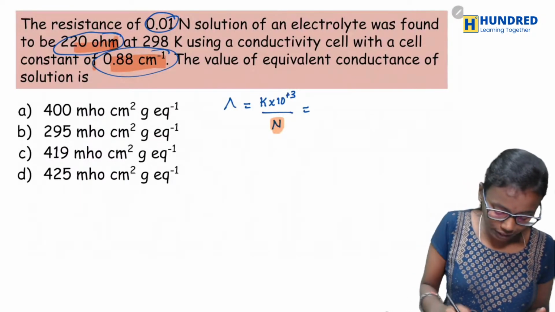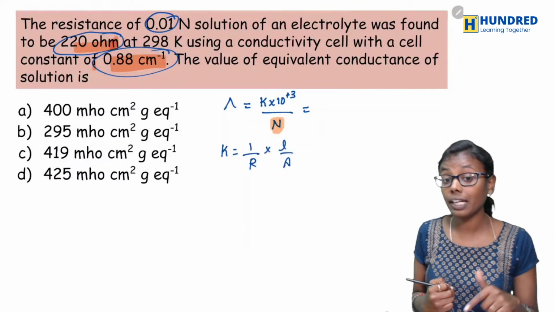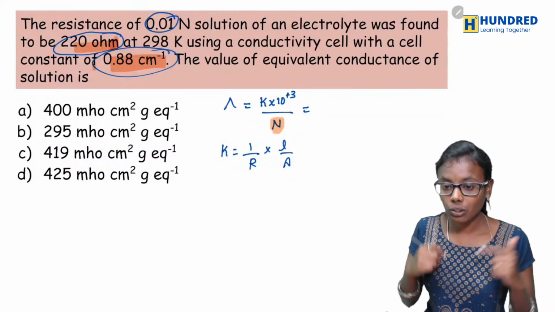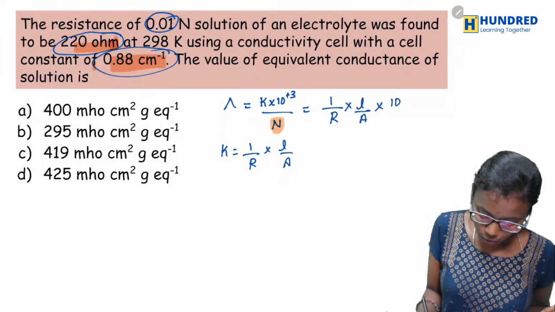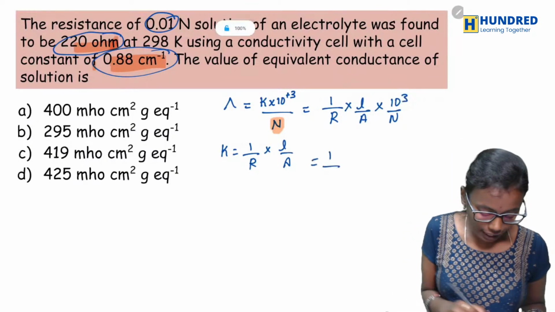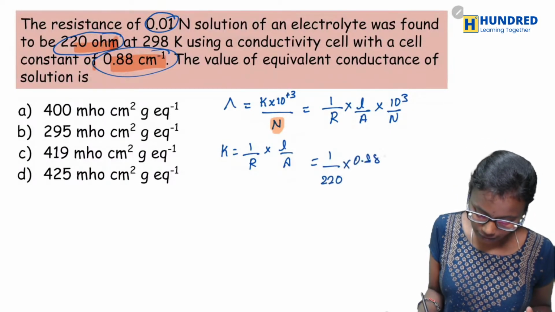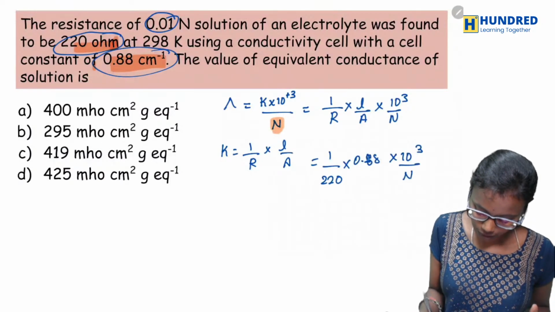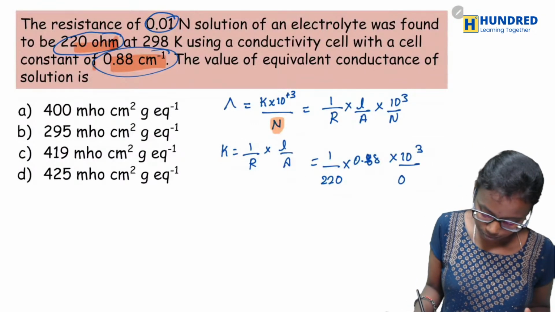Very good. We know that kappa is equal to 1 by R into L by A, where L by A is your cell constant. So now I can rewrite this as 1 by R into L by A into 10 power 3 by N. Right, so R value is 220, cell constant is 0.88, into 10 power 3 by N. N value they have given us is 0.01.